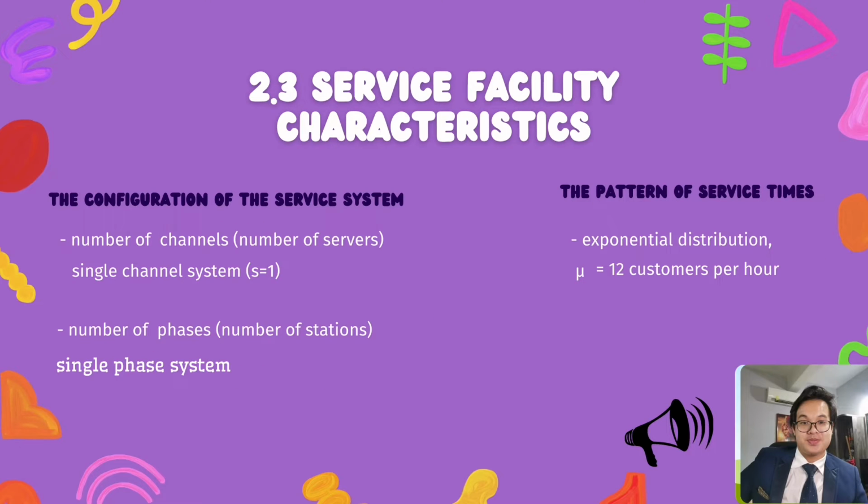The service facility characteristics. The configuration of the service system shows that Tealive has a single channel system with one server and a single phase system because you buy the drink and get the drink at the same place, and the pattern of service times is 12 customers per hour, which means one customer will spend 5 minutes in the system and it follows an exponential distribution.